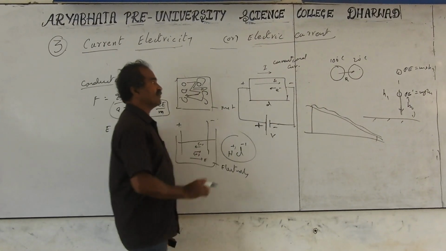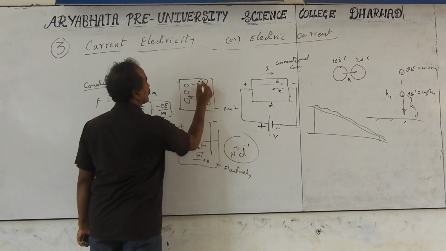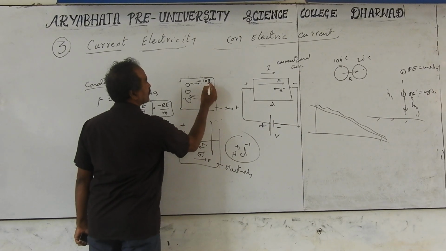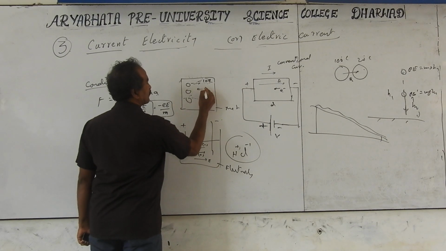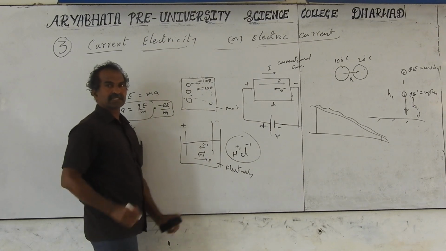Previously, if electrons are traveling, for example, 10 electrons are traveling to the right side and 10 electrons are traveling to the left side, both negative, the net current is 0 because there is an equal number.